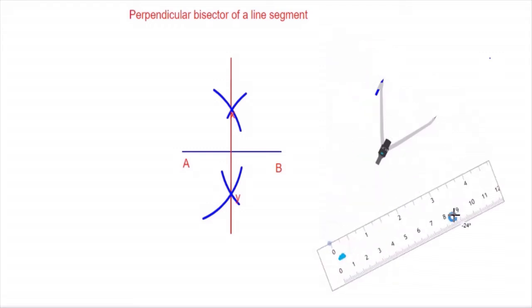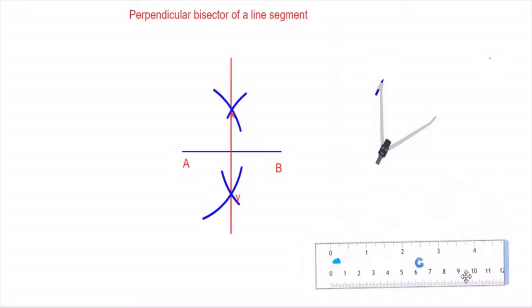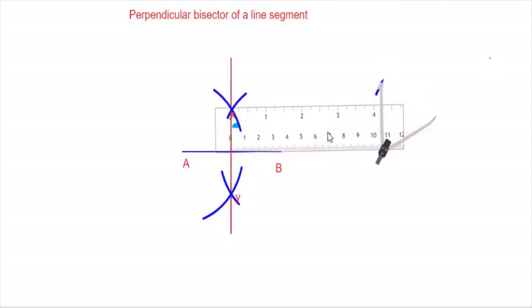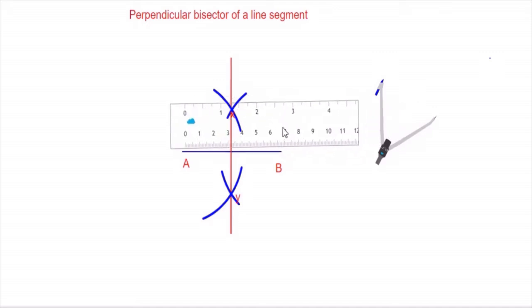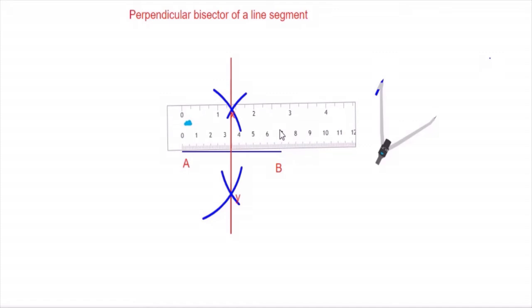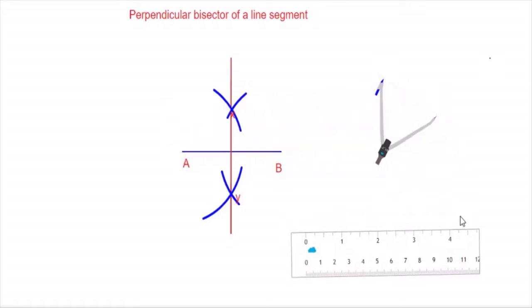We can check it with the help of our ruler and feel whether it is okay. It is almost 3.5. Here also it is 3.5, which tells us that this particular line is the perpendicular bisector of the given line segment. Put an arrow mark on both ends to show that it is a line.